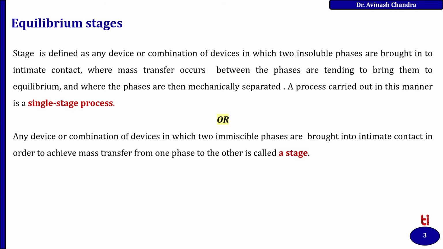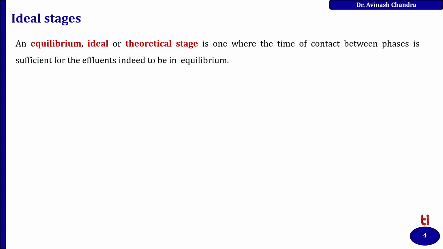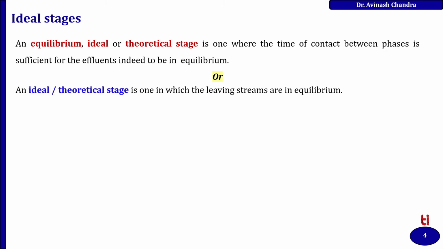Or, any device or combination of devices in which two immiscible phases are brought into intimate contact in order to achieve mass transfer from one phase to the other is called a stage. An ideal or theoretical stage is one where the time of contact between phases is sufficient for the effluents to be in equilibrium, or one in which the leaving streams are in equilibrium.